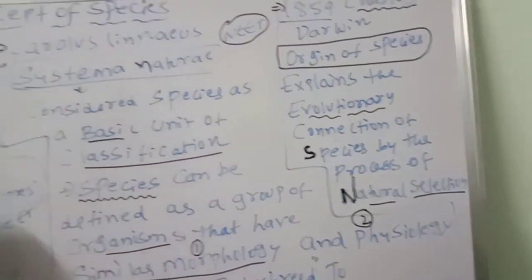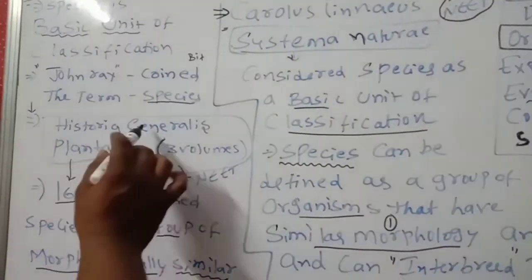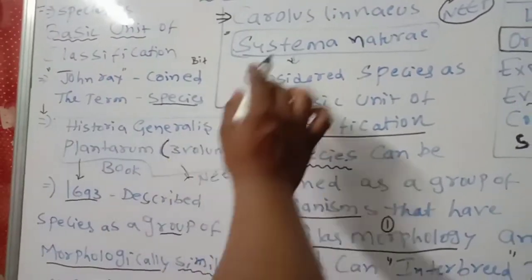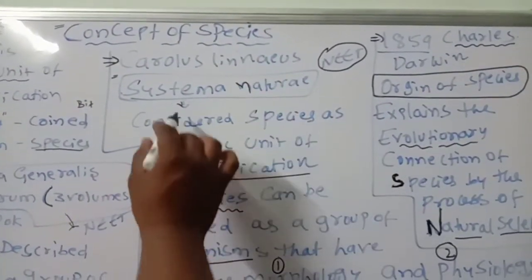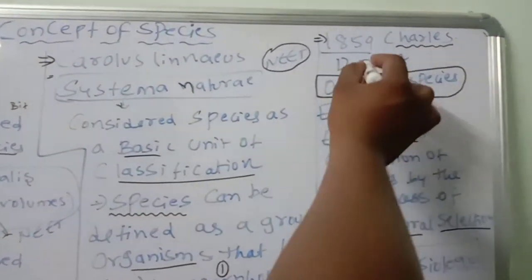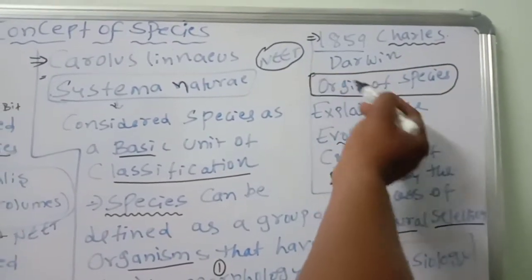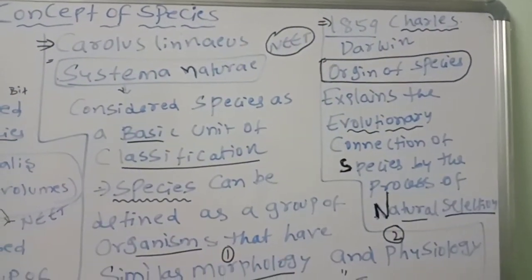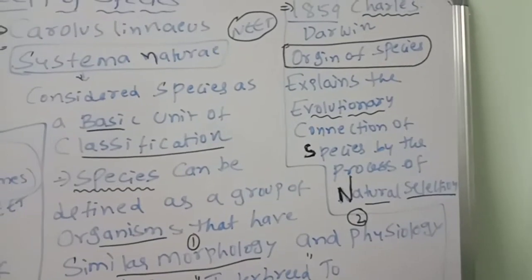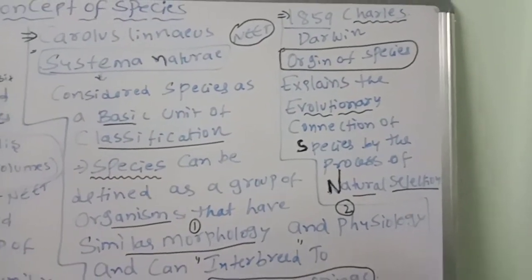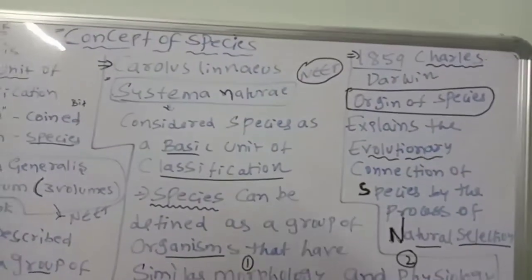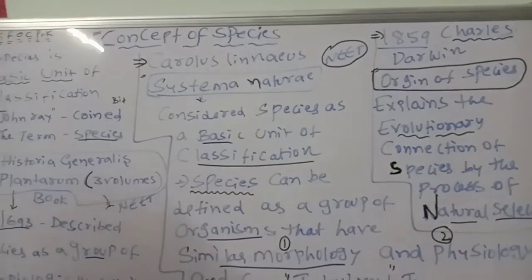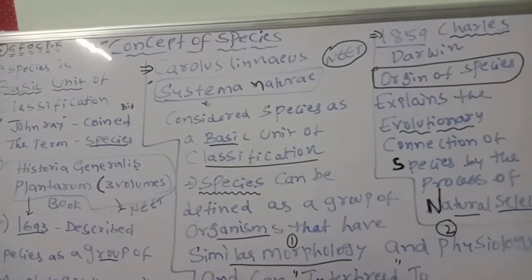First one, in 1693 Historia Generalis Plantarum, then Carolus Linnaeus Systema Naturae, and third one, Charles Darwin, Origin of Species, explaining the evolutionary connection of species by the process of natural selection. So next concept we are going to discuss is about the species.